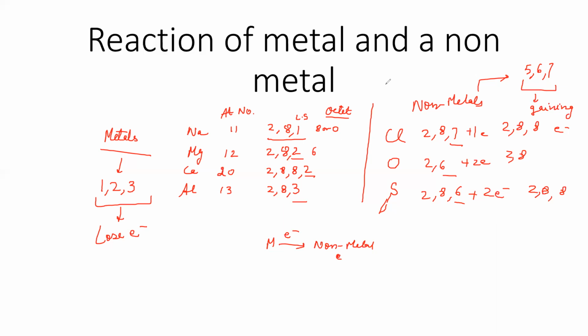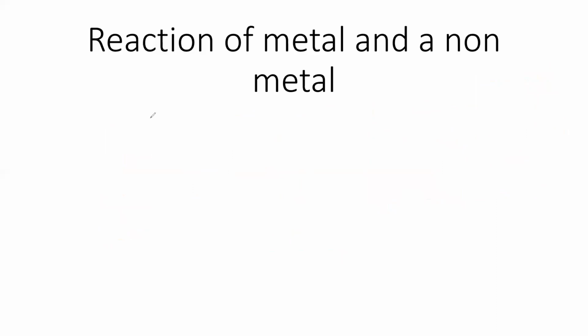To explain how the bond is formed, how the electron transfer takes place, there were symbols given by Lewis. He said each element can be represented by a symbol, and because it was given by Lewis, these symbols were called Lewis symbols.